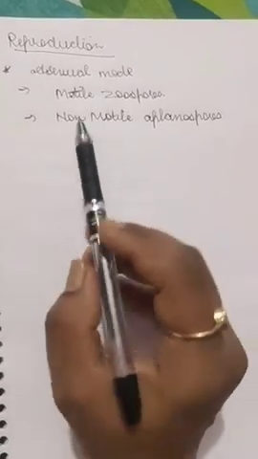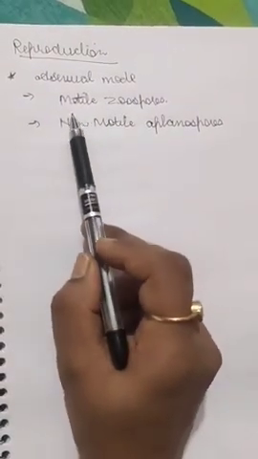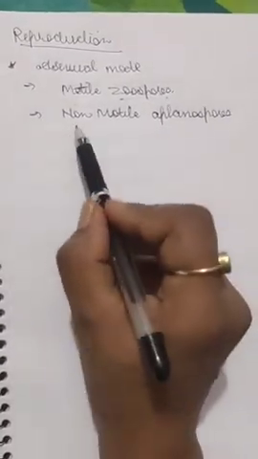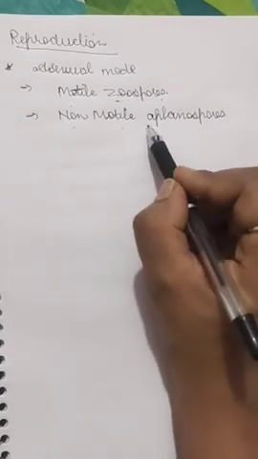If the spores are motile, they will be called zoospores, and if the spores are non-motile, they will be called aplanospores.